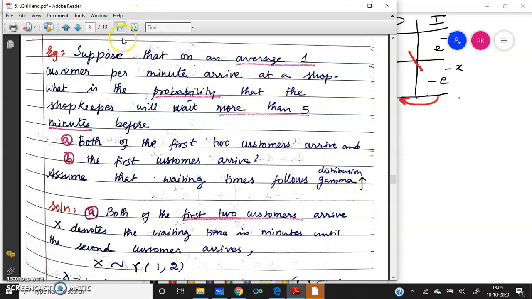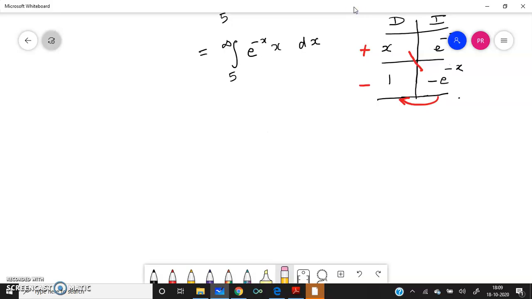What is given to us is the average, one customer per minute. One more piece of information given here is the probability that the shopkeeper will wait more than 5 minutes. Another piece of information given here is that the first two customers arrive. So using this, we will solve this sum.